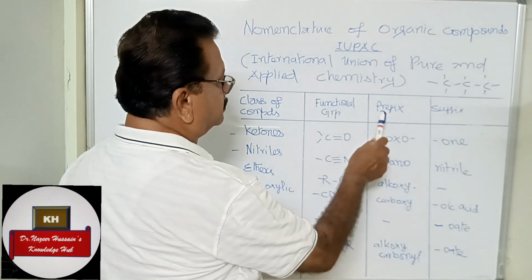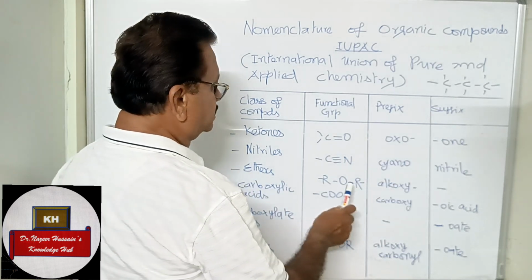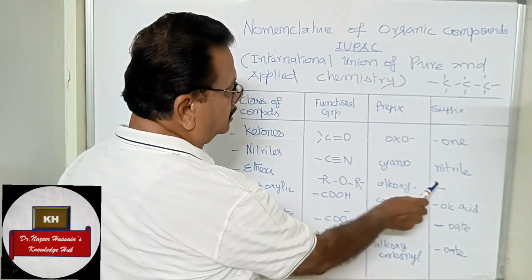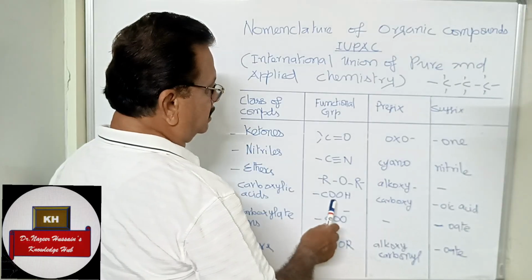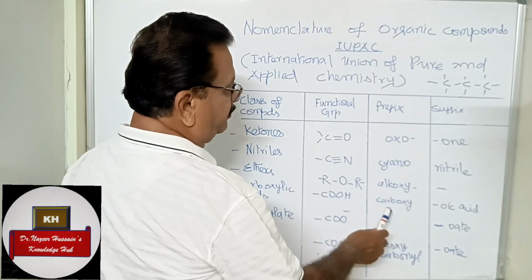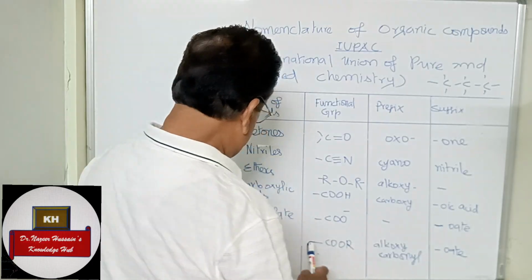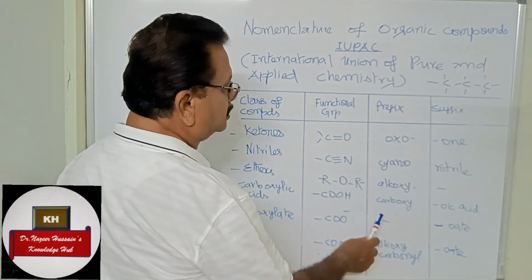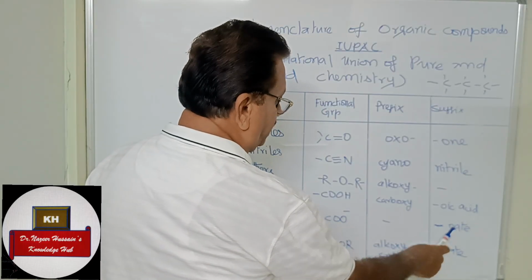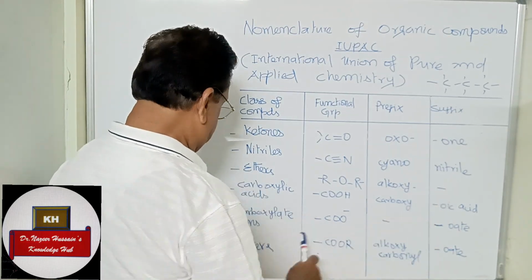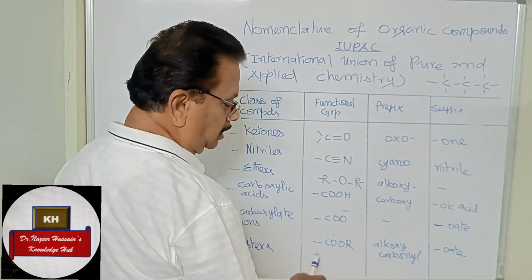Nitriles: prefix cyano, and the suffix nitrile. Ethers: prefix alkoxy and no suffix. Carboxylic acids, functional group COOH: prefix carboxy, and the suffix is oic acid. Carboxylate ion COO minus: no prefix, and it ends as oate, like benzoate. Esters, COOR, are a product of alcohol and acid.